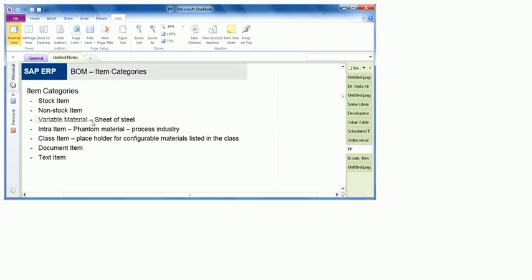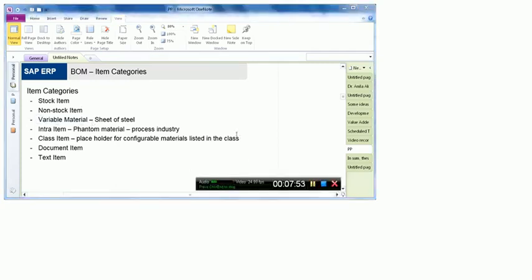Then we have another category which is variable material, right? So the third possible item is the variable material, which is usually known as a variable sized item, and this has a specific use because there are some materials, for example a sheet of steel, for which there can be different dimensions, different sizes in which it can be used.